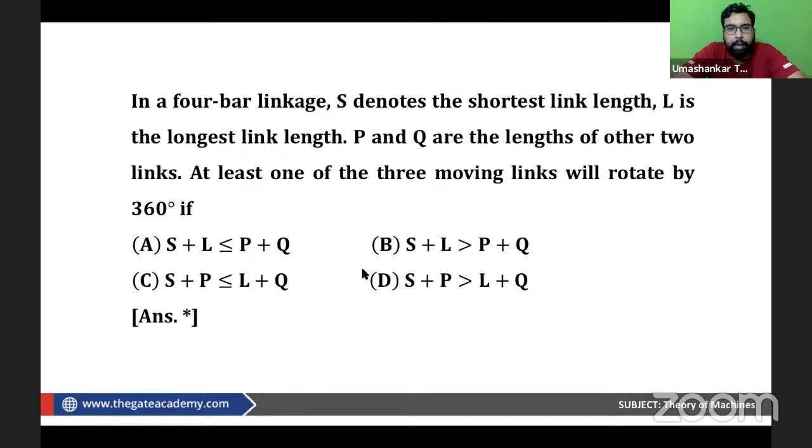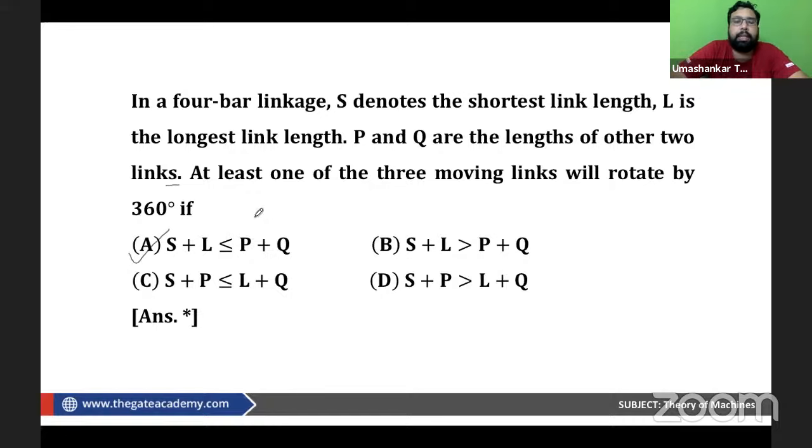So simply, I think we reckon that this is a statement of the Grashof law, right? In a 4-bar linkage, S denotes the shortest link length, L is the longest link length, P and Q are the lengths of the other two links. At least one of the three moving links will rotate by 360 degrees, means it may complete rotation. So it is S plus L is equal to P plus Q.